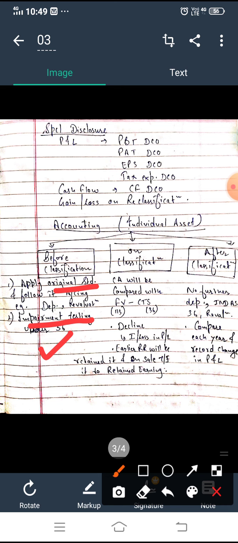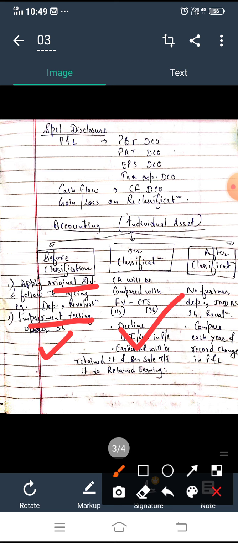On classification, we will compare the carrying amount of the asset with fair value minus CTS, right? If there is any change, we'll record that change in profit and loss. If there is earlier any revaluation reserve, we'll retain it, right? And whenever there will be a sale of that asset, we'll transfer it to retained earnings. This was the second classification.